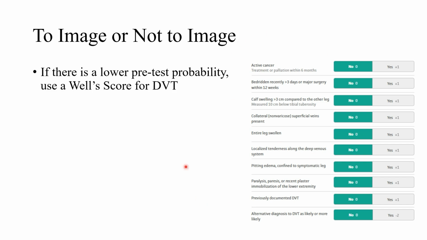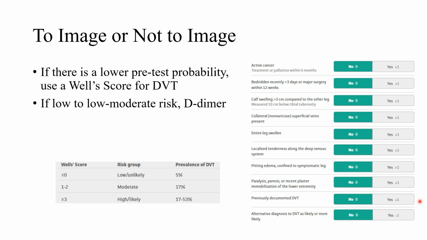This scoring, the Wells score for DVT, is if you're not, there's a lower pretest probability in your head, right? You think it's possible, but I don't think it's as likely, right? So that's when you'd use the scoring system. And you can see there's a bunch of questions here that you can plug in the patient's answers to. So do they have an active cancer? Have they been bedridden? Calf swelling. This is where measuring the calves comes in. Is the leg swollen? Have they had a DVT in the past? So all these things like this, plug it in there. And then it risk stratifies you, right?